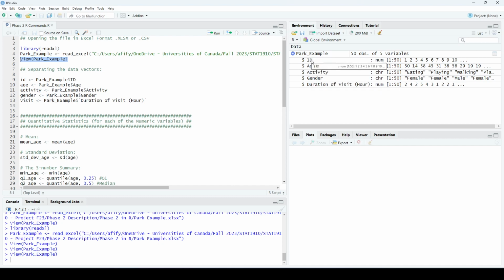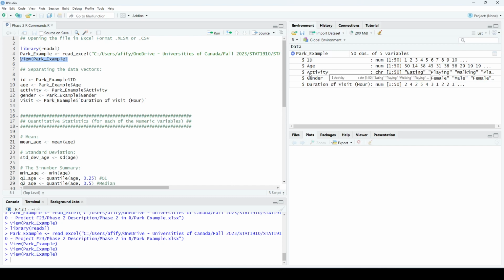So I have the ID variable, it's recorded as 1, 2, 3, 4, and so on, up to 50. Then I have the age variable. This is a numeric variable, as you can see, R reads it as num. It records the age of the people. So the first person has age 50, the second person has 14, and so on.